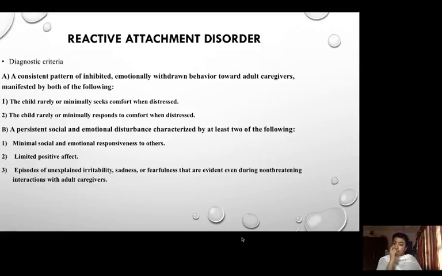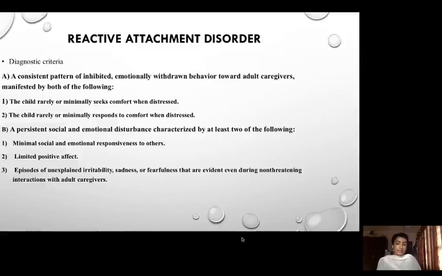And the second, or B criterion, is a persistent social and emotional disturbance characterized by at least two of the following. I'll be saying three symptoms, and any two of them must be met to diagnose this disorder. That is: minimal social and emotional responsiveness to others, limited positive affect, and episodes of unexplained irritability, sadness, or fearfulness that are evident even during non-threatening interactions with adult caregivers.